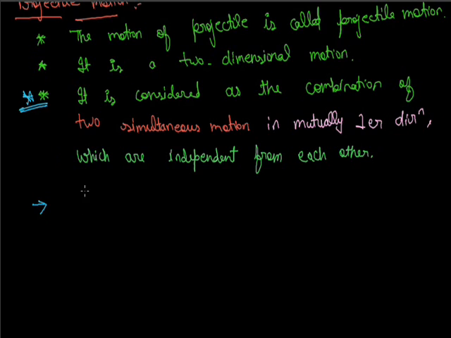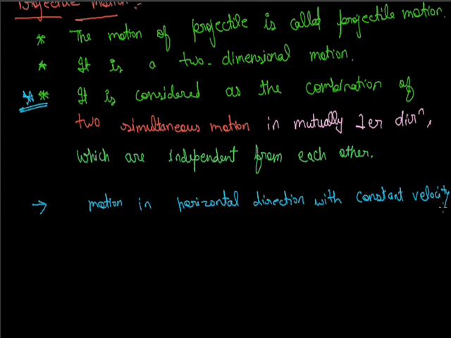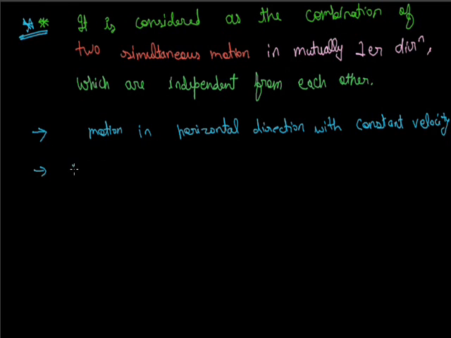So here there will be two velocity components: first is horizontal motion and second is vertical motion. So we can say our body's motion is, first, motion in horizontal direction with constant velocity, and second is motion in vertical direction with constant acceleration.